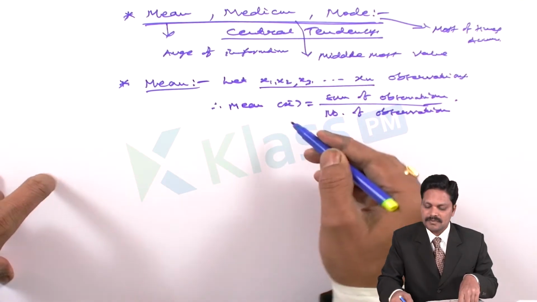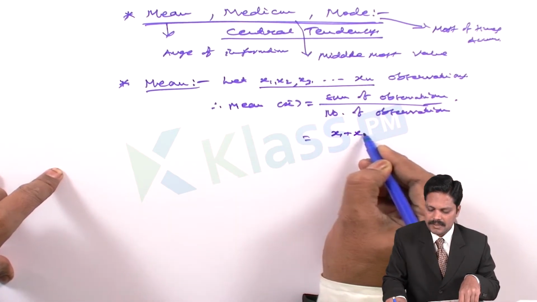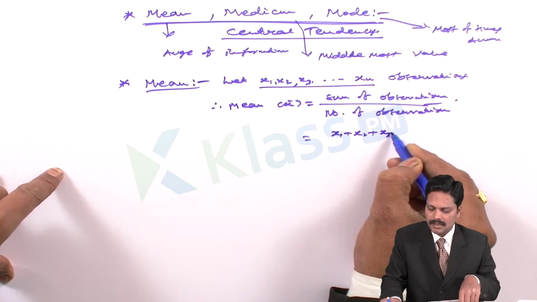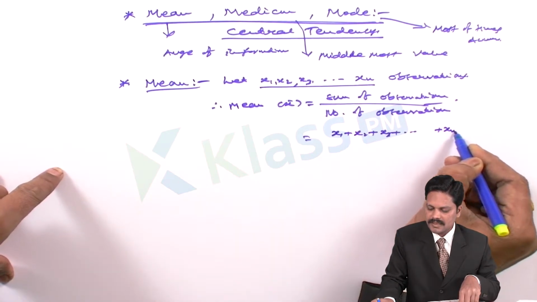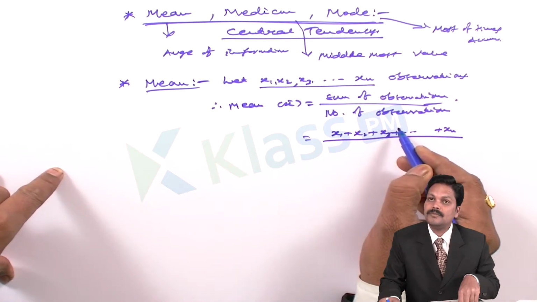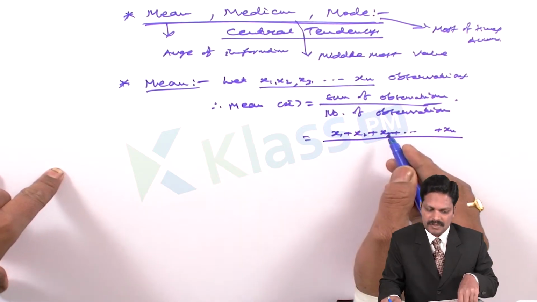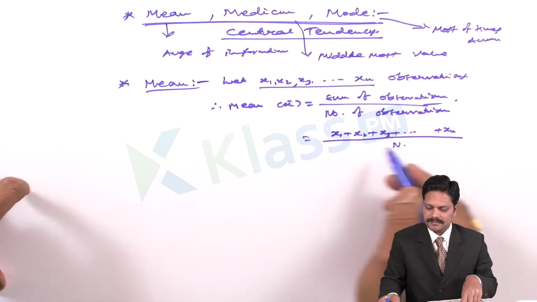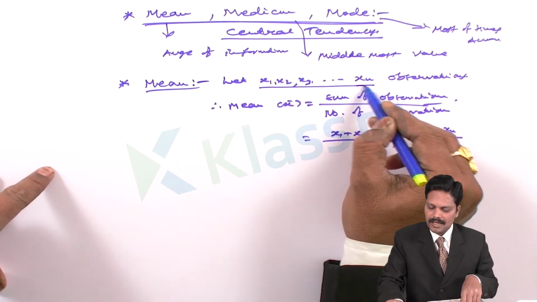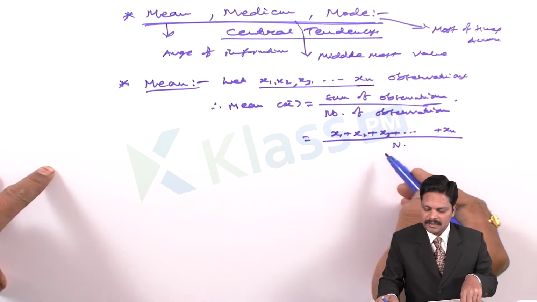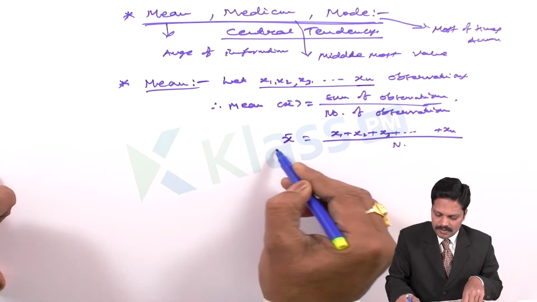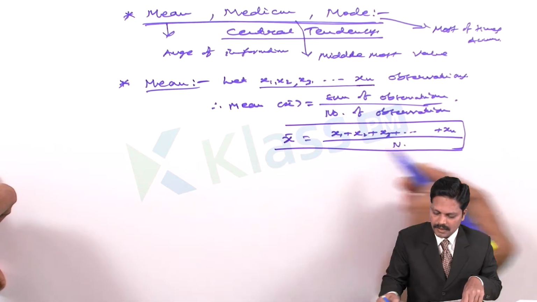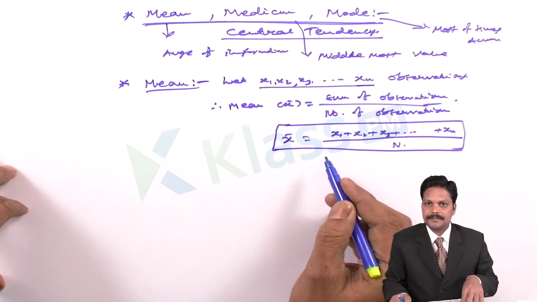So x1 plus x2 plus x3 plus so on plus xn, divided by n, where n is the number of observations. We use this formula for ungrouped data.